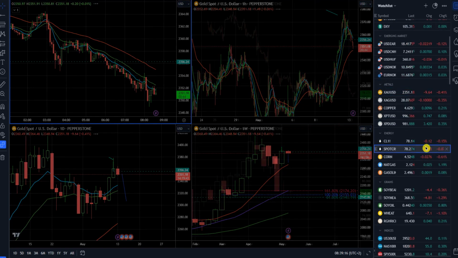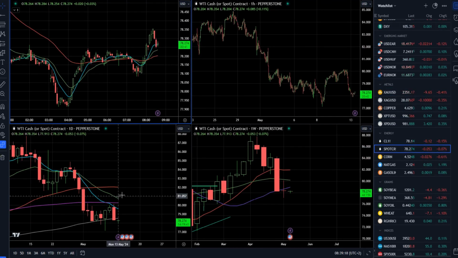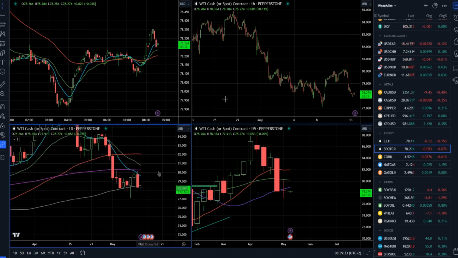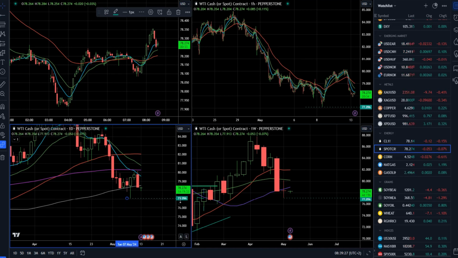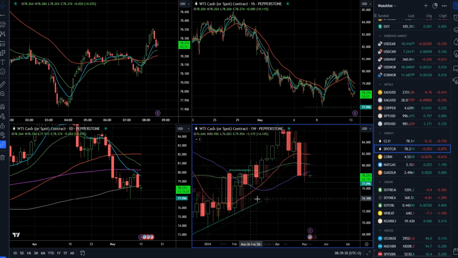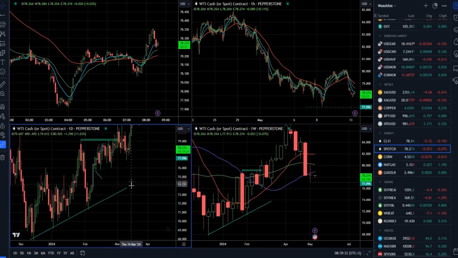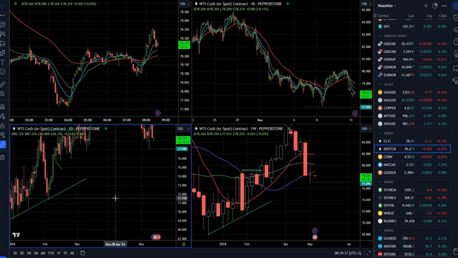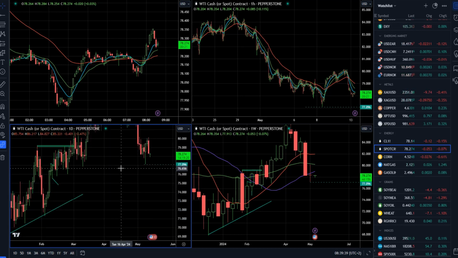So we have now crude oil. Crude oil had a rejection of the declining 10-day moving average, and if we can clear this pin bar low on the daily time frame, so the market can trade below 77, let's say 77 mark, and hold below, then there will be a chance for a bigger downside movement eventually towards the 76 mark or even 71.50 mark.